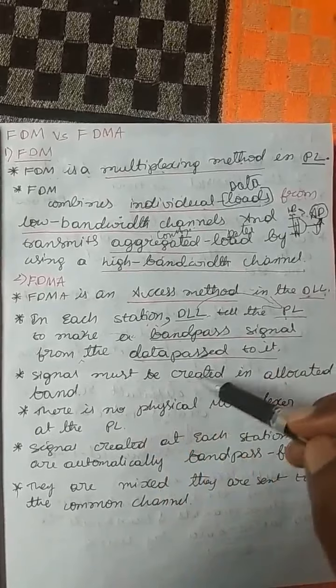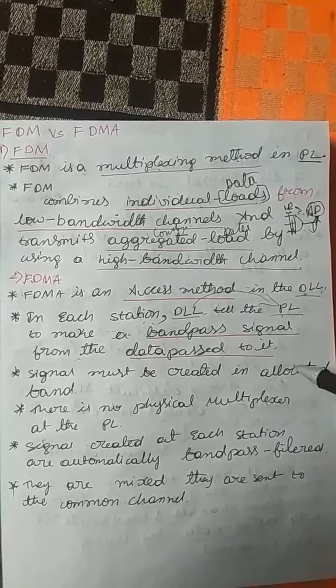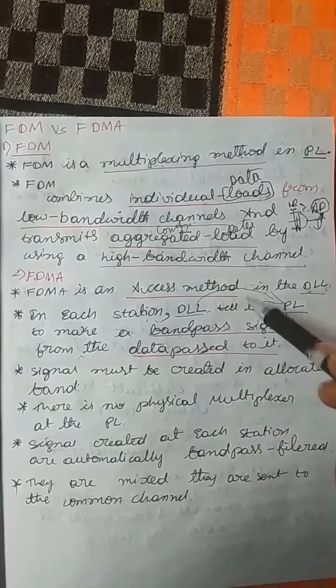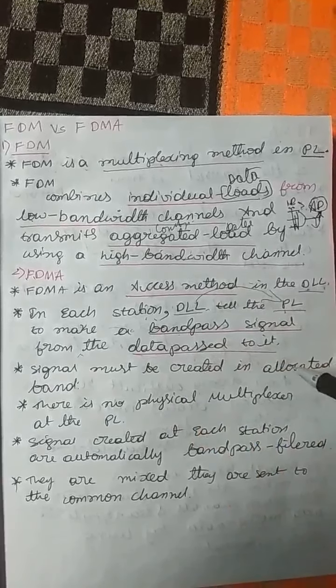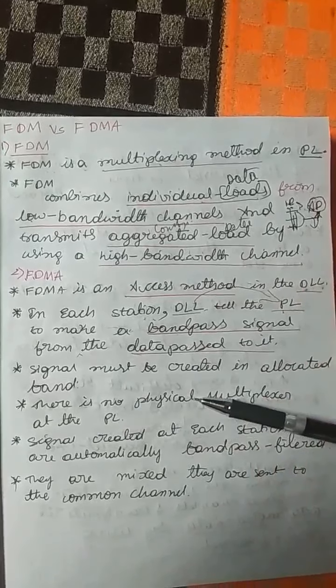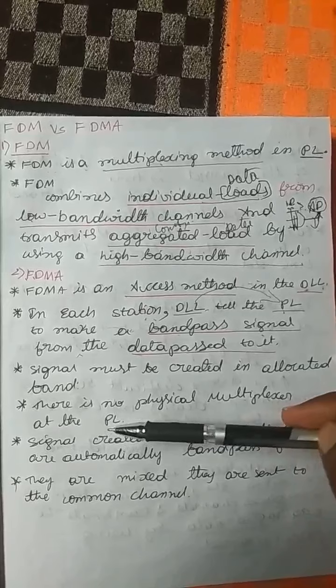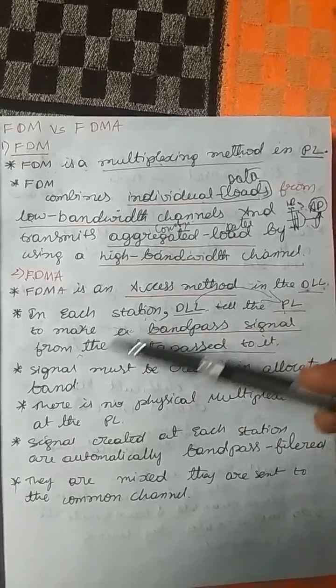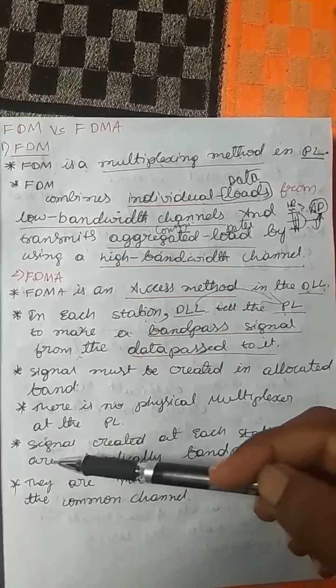The signal must be created in an allocated band, which means the band pass signal should be created in the allocated band itself. Okay, there is no physical multiplexer at the physical layer, which means there is no multiplexing in the physical layer.